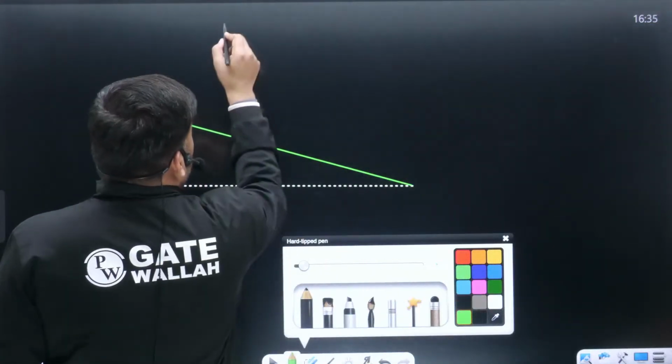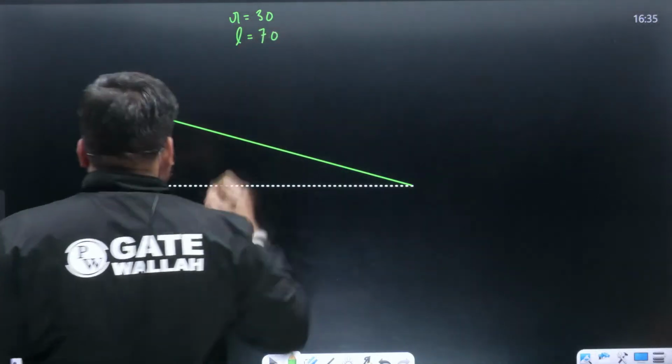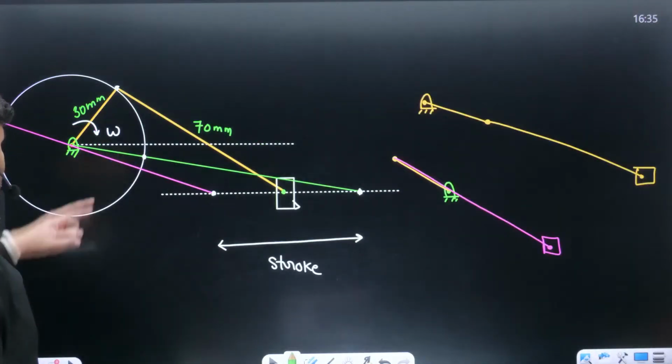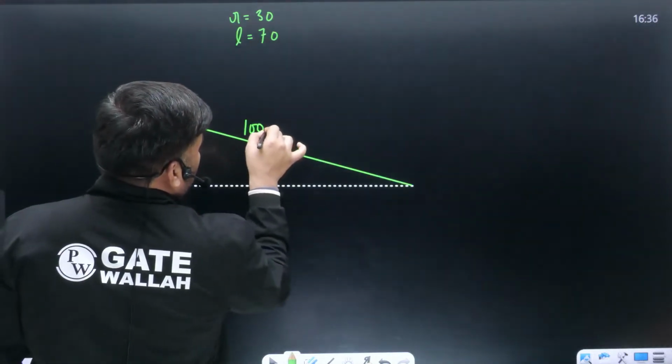This is R plus L. The value of R is given as 30. The value of L is given as 70. Let me check. 30 and 70. Okay. R plus L is given as 100 mm.